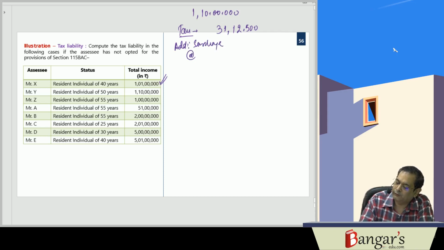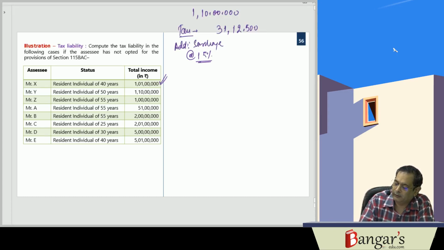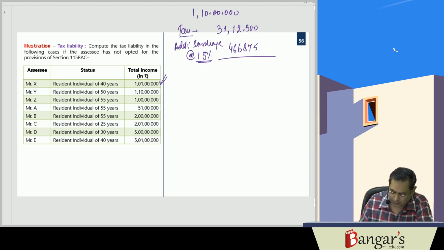Surcharge is levied at the rate of 15%. No, sorry, 15%. Into 15%, that is 4,66,875. So it works out to be 35 lakhs 79,375.